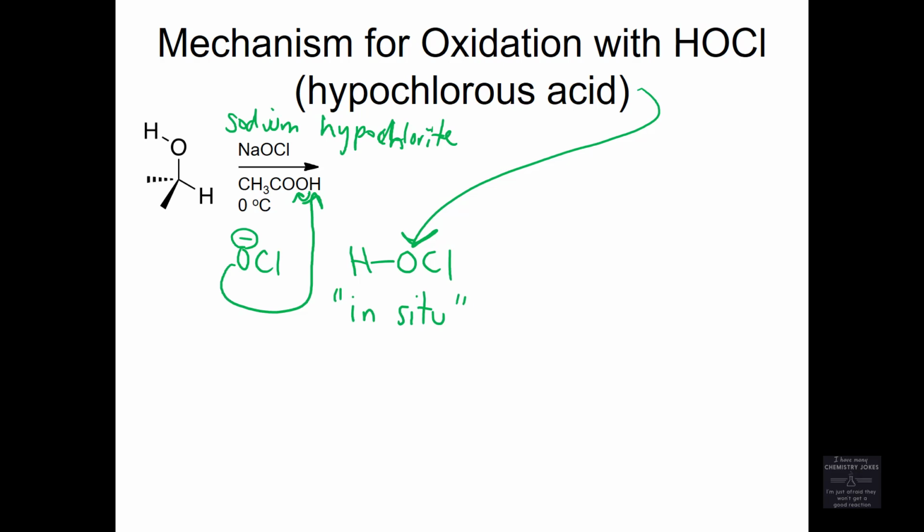Sodium hypochlorite is the active ingredient in bleach, like regular over-the-counter bleach that you clean your shower and your laundry with. And acetic acid is a standard chemical thing. So you mix together bleach, household bleach, and acetic acid, you get sodium hypochlorite. No, you get hypochlorous acid. Hypochlorous acid is useful for oxidations.